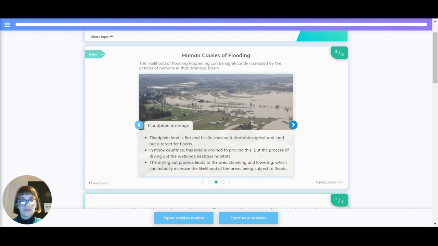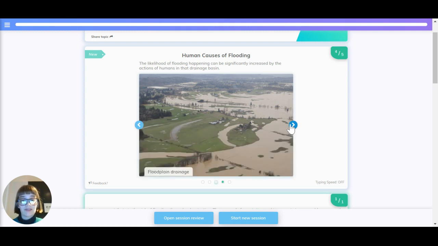Floodplain drainage. Floodplain land is flat and fertile, making it desirable agricultural land, but also a target for floods. In many countries, the land is just drained to provide this, but the process of drying out the wetlands destroys habitats. The process leads to the area shrinking and lowering, which can actually increase the likelihood of the area being subject to floods.